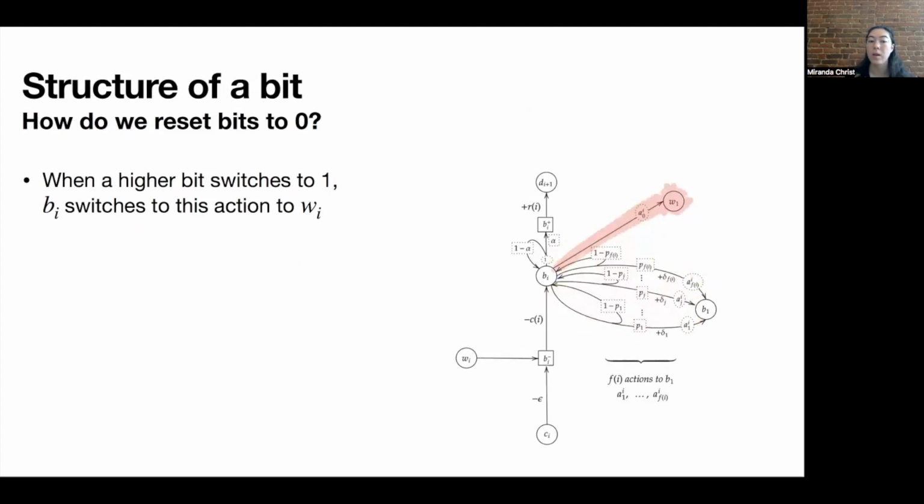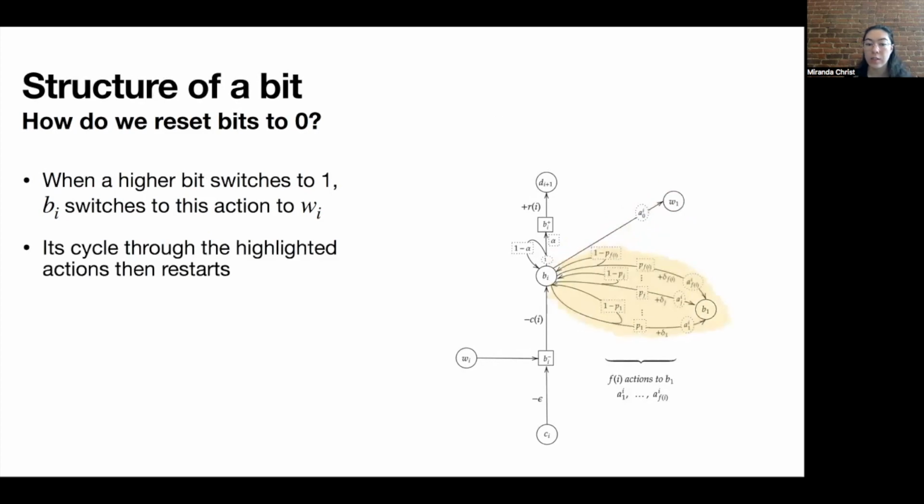And we also make it so that whenever a higher bit switches to its action 1, BI switches to this highlighted action WI, which effectively restarts its cycle through these highlighted actions. And so this makes it so that before BI can switch to 1, it again has to iterate through all of these actions. And finally, we make it so that higher bits have more of these actions than lower bits, and so higher bits are delayed longer before they can switch to their actions 1. And this is how we make sure that BI can't switch to 1 until all lower bits have switched to 1, because BI will still be cycling through these highlighted actions.